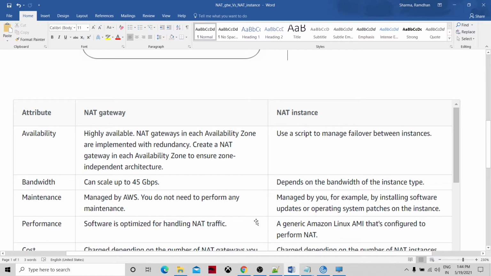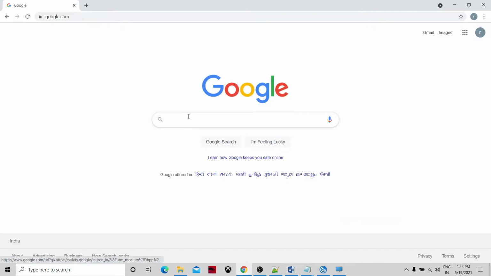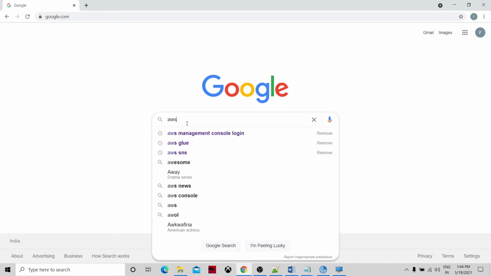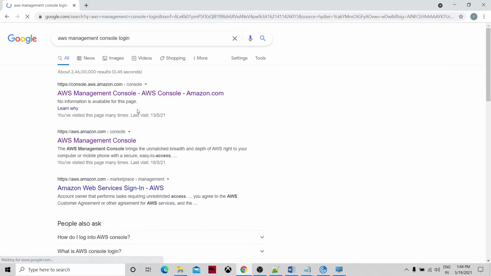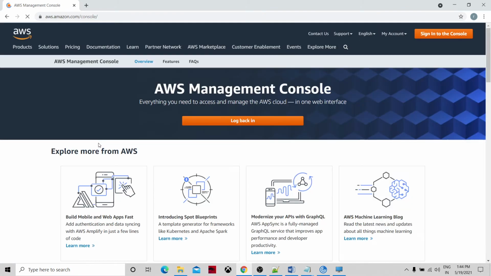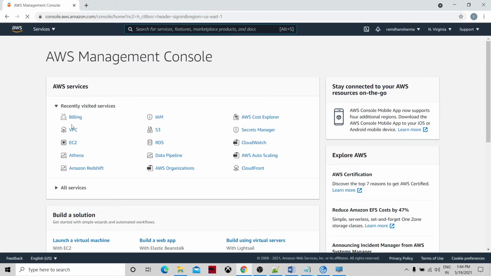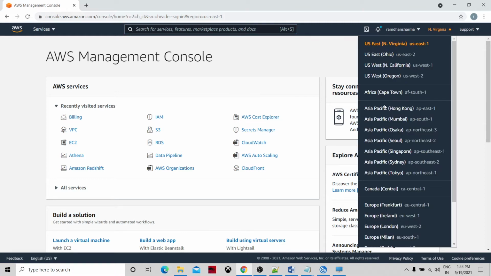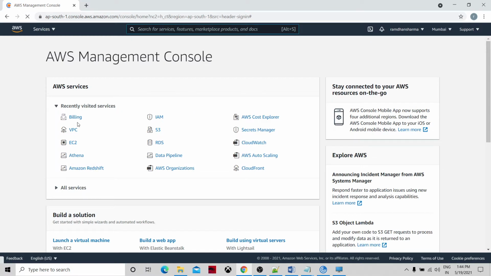Now let's go ahead and see how we configure the infrastructure using a NAT instance and a NAT gateway, and see the difference between those. So I'm going to log in to the AWS Management Console. Just sign into the console. Let me select the region as Mumbai, Asia Pacific Mumbai region.